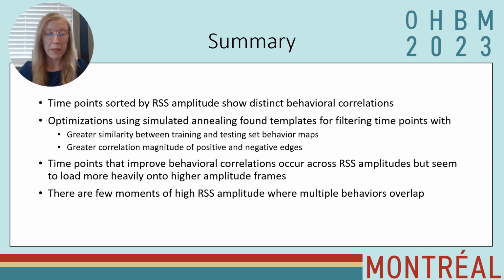Time points that improved behavioral correlations across RSS amplitudes did seem to load more onto higher amplitude frames, but overall did not significantly look similar to full functional connectivity, as did the moments in time where multiple behaviors overlapped.